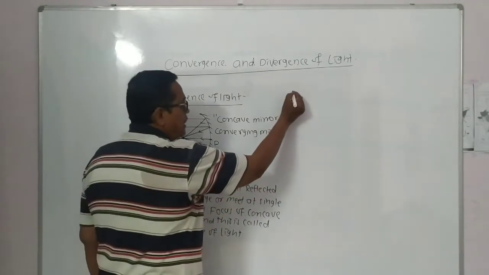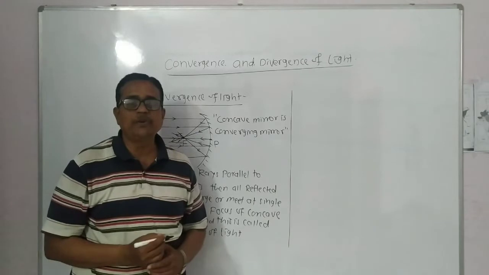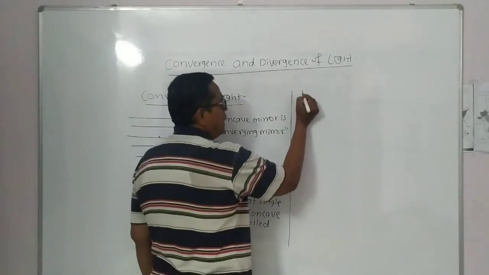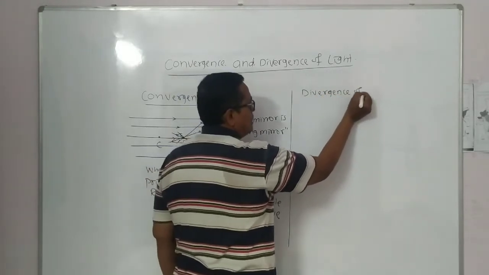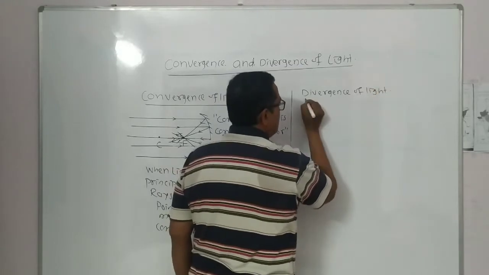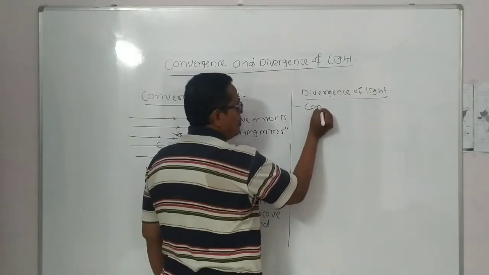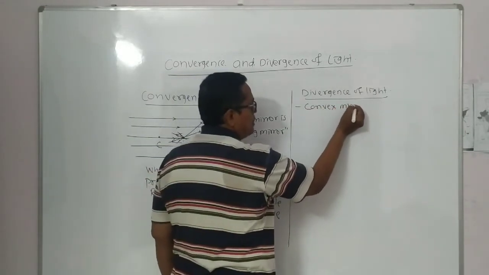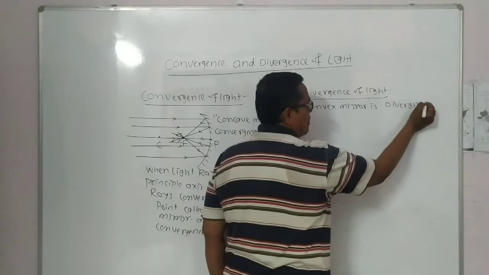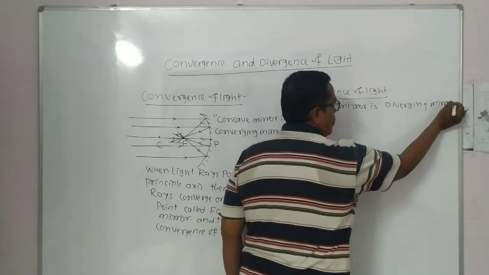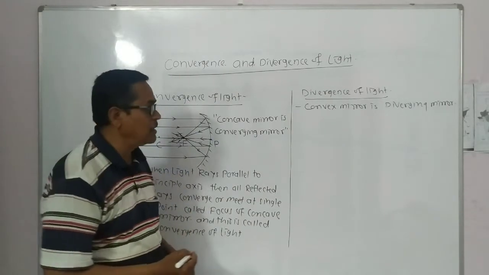Then dear student, what is meant by divergence of light? Now here we study the divergence of light. Convex mirror is diverging mirror. Here convex mirror is diverging mirror, and this divergence of light can be explained by using the diagram of convex mirror.